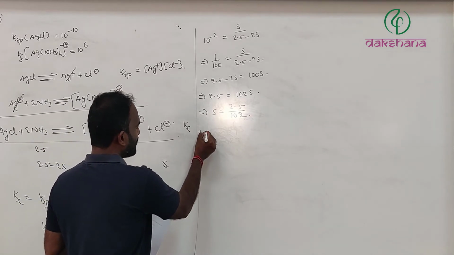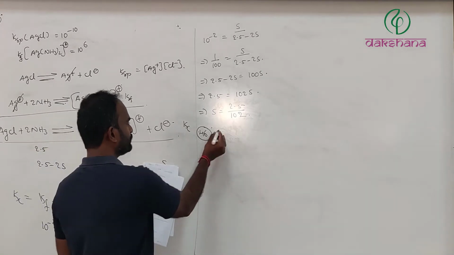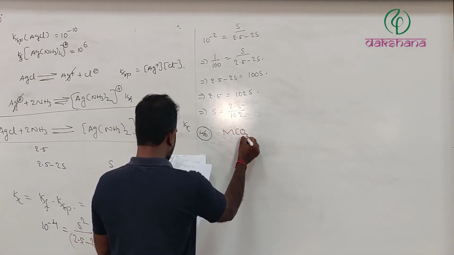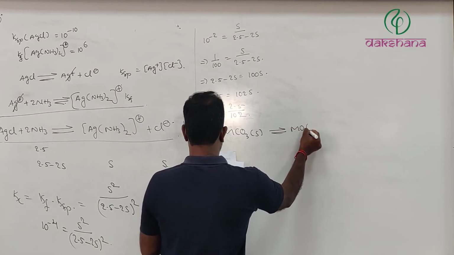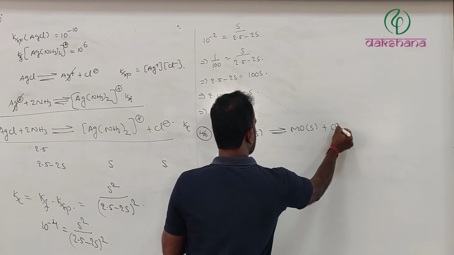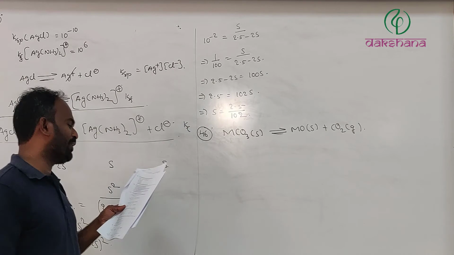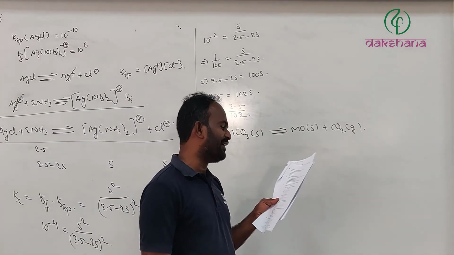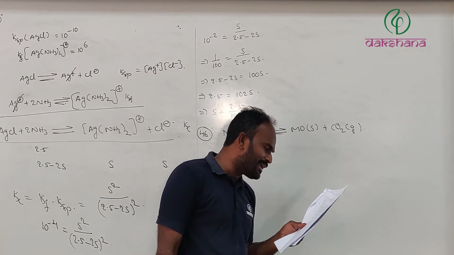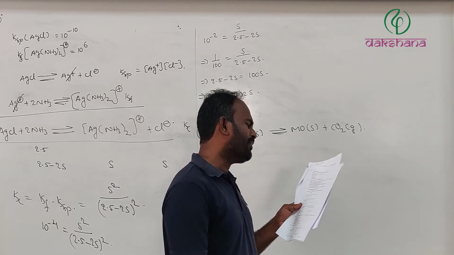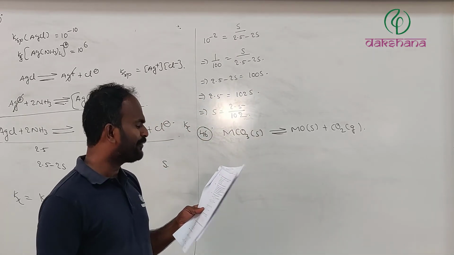Next, question number 46. MCO3 solid gives rise to MO solid plus CO2 gas. The equilibrium pressure of carbon dioxide at 127 degrees Celsius and 147 degrees Celsius are 0.14 and 0.35 bar respectively. The values of log 2 and log 5 are given, and they are asking about the different options which are given.